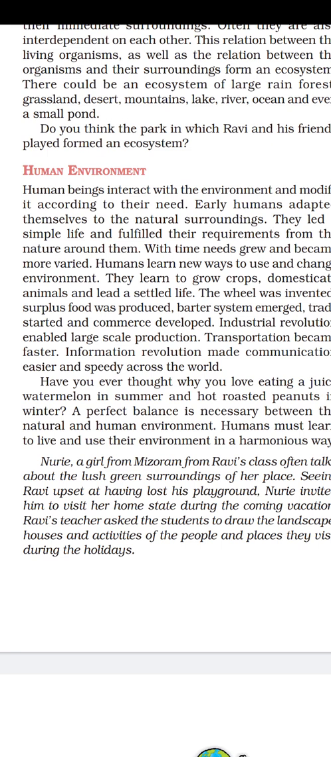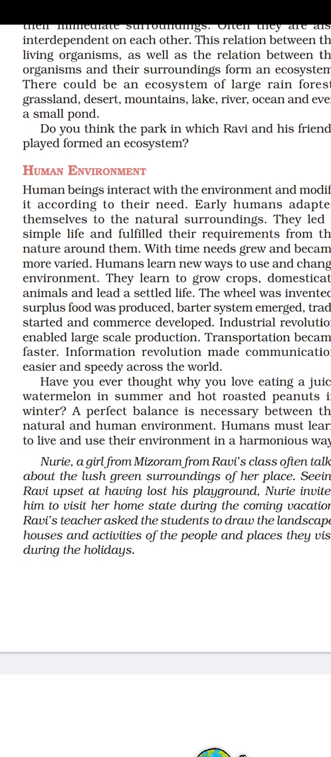His life was very simple. So he used to lead a simple life to fulfill his requirements. When time passed and needs grew, humans learned new ways to use the land, and they used to modify the environment according to their needs.